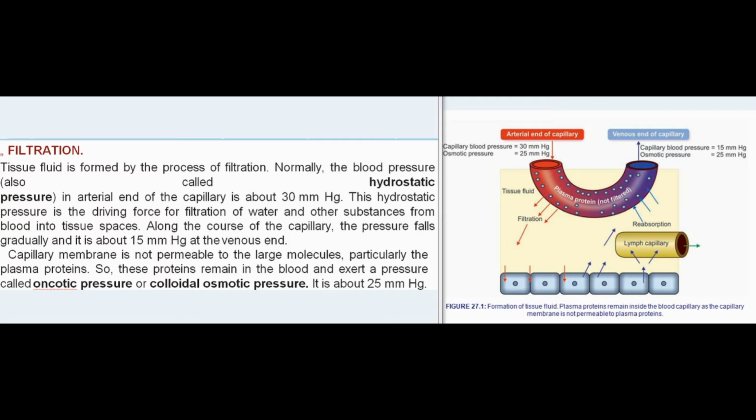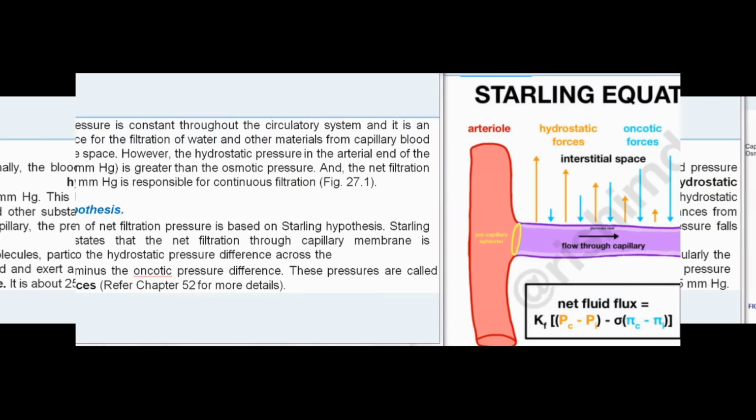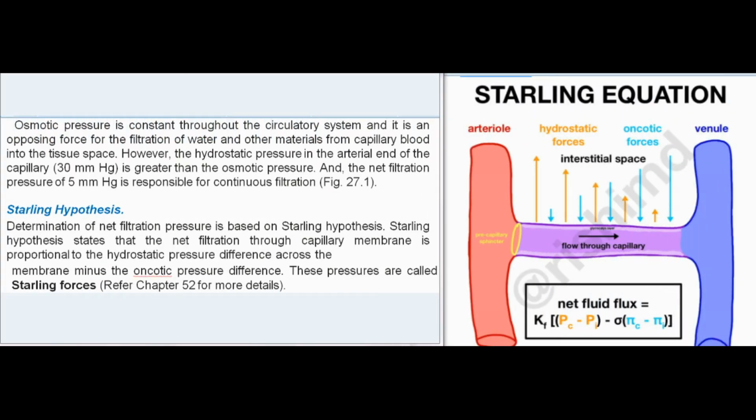Along the course of the capillary, the pressure falls gradually and it is about 15 mm Hg at the venous end. Capillary membrane is not permeable to the large molecules, particularly the plasma proteins. So, these proteins remain in the blood and exert a pressure called oncotic pressure or colloidal osmotic pressure. It is about 25 mm Hg. Osmotic pressure is constant throughout the circulatory system and it is an opposing force for the filtration of water and other materials from capillary blood into the tissue space.